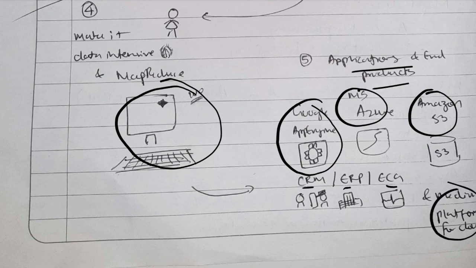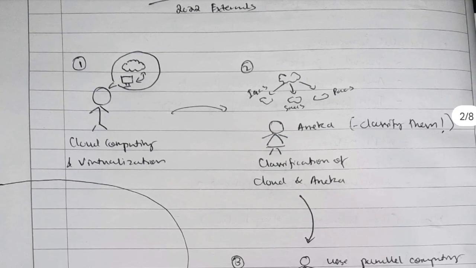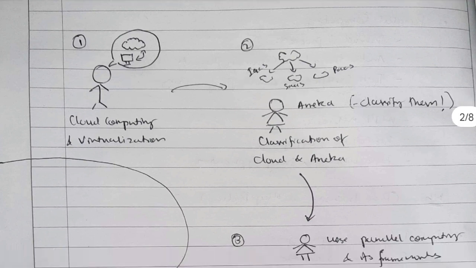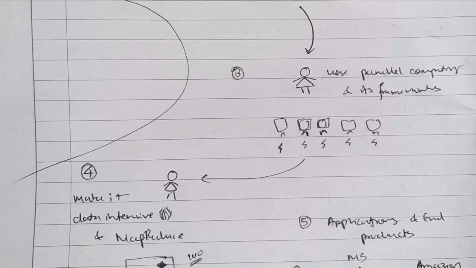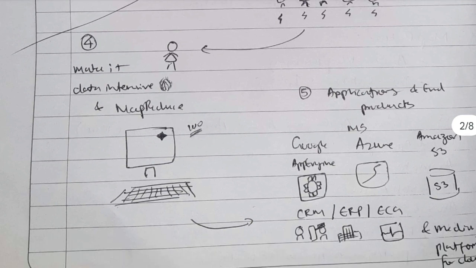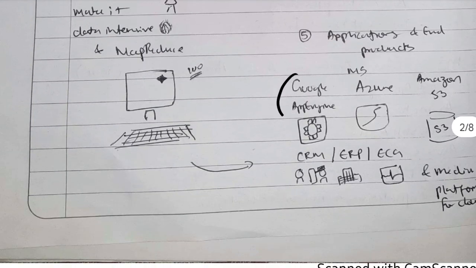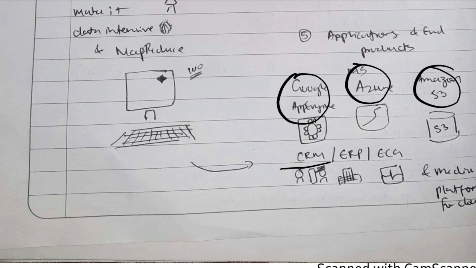Quickly wrapping up what we discussed: there was a boy thinking of integrating the cloud with the computer and virtualizing it. A girl named Aneka came and said we have to classify them first into IaaS, SaaS and PaaS. Then we have to make the computer more efficient, so we use parallel computing and its frameworks, and we use the different computers to form a big computer which is very fast, data intensive and uses MapReduce. By using this we'll build technologies like Google App Engine, MS Azure, Amazon S3, CRM, ERP, ECG and other media platforms for cloud computation.